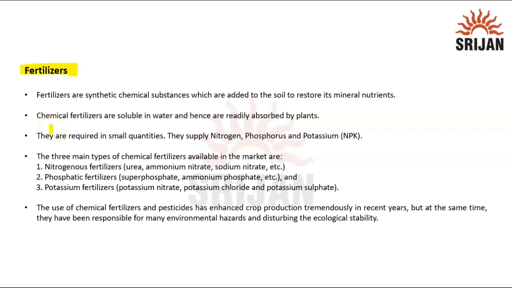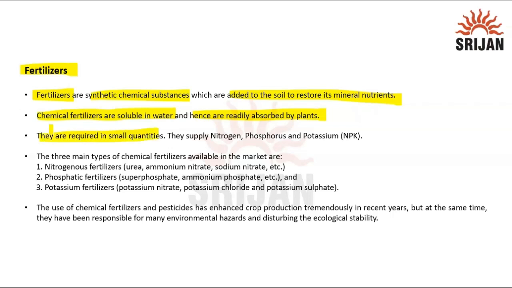Okay, so if I talk about fertilizers, these are synthetic chemical substances, as I said, which are added to the soil to restore its mineral nutrients. These fertilizers are soluble in water and hence are easily absorbed by the plants. They are made in such a way that they are soluble in water because usually the roots are present in areas where the water is present. So they have to be soluble in those areas, so that once the water is taken up, these fertilizers can also go along with it.